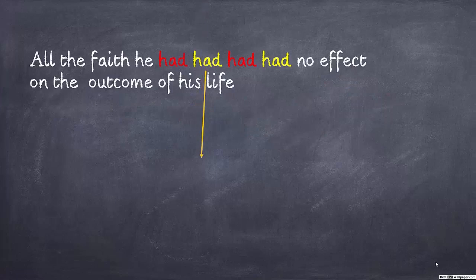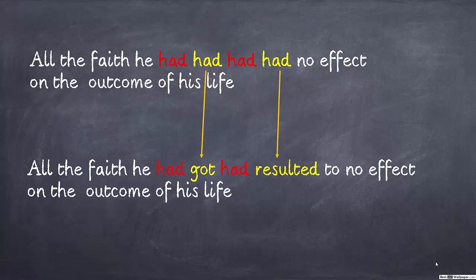Let us understand the other way to make the sentence more easy for understanding meaning wise and also reading wise. And we need to understand the functions of had as a helping verb and also as a main verb. See the hads in yellow which can be replaced with got and resulted.